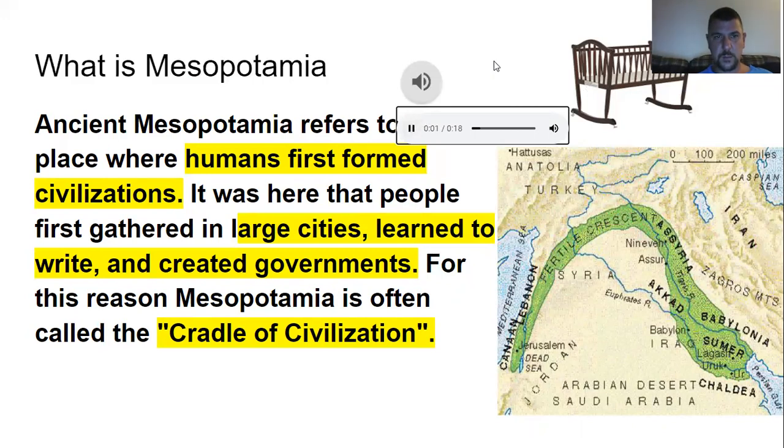What is Mesopotamia? Ancient Mesopotamia refers to the place where humans first formed civilizations. It was here that people first gathered in large cities, learned to write, and created governments. For this reason, Mesopotamia is often called the cradle of civilization.